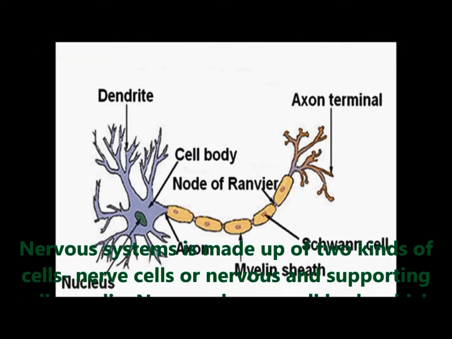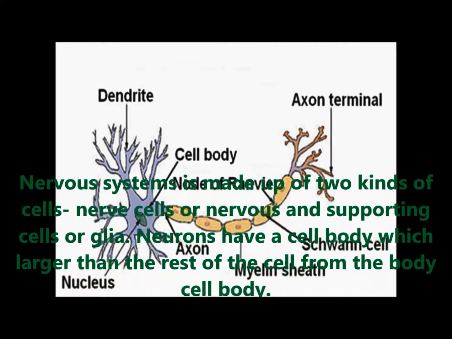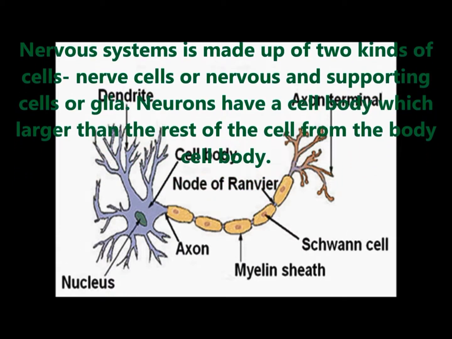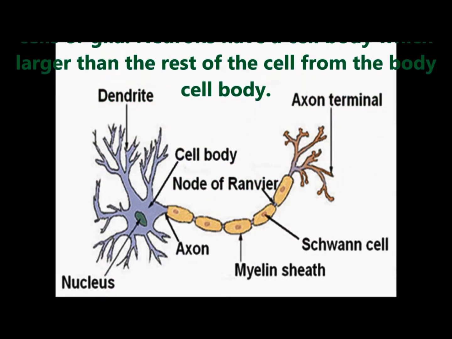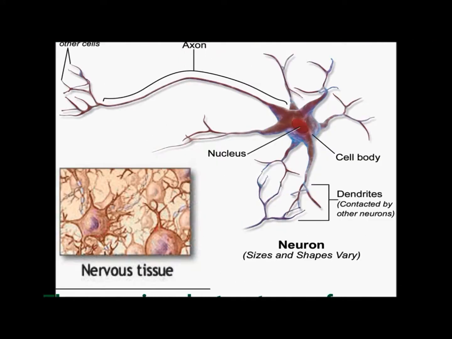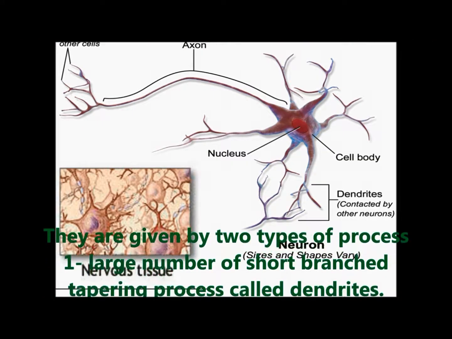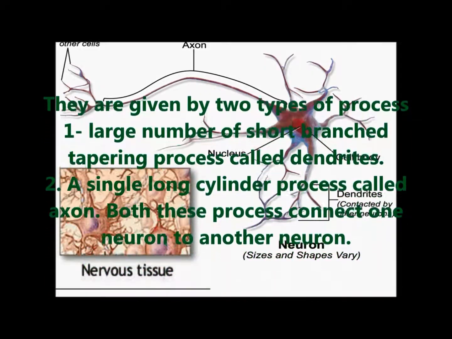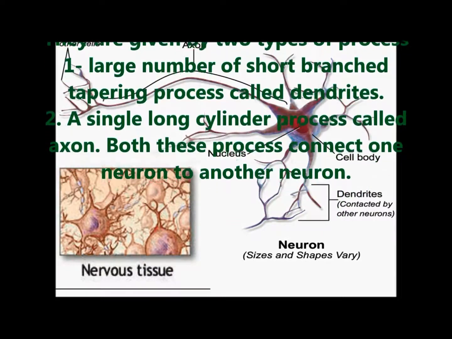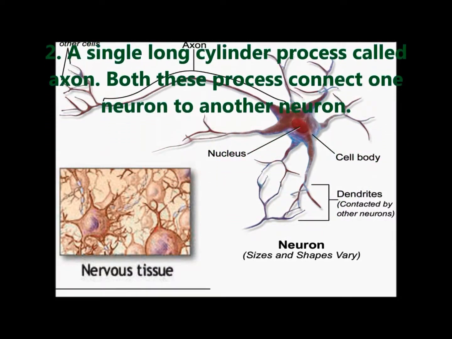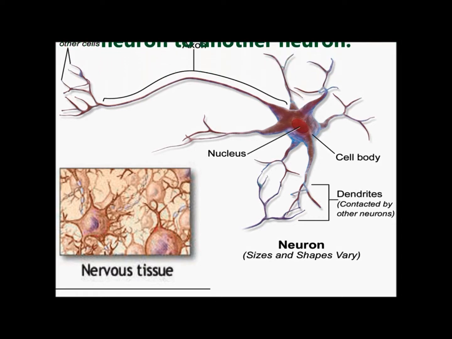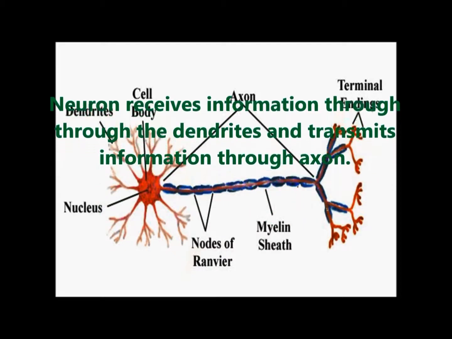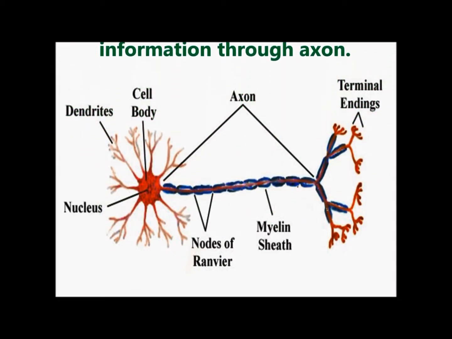The nervous system is made up of two kinds of cells. Nerve cells are neurons and their supporting cells are called glia. Nerve cells have a cell body which is larger than the rest of the cell. From the cell body, two types of processes are given out. The large number of short, branched, tapering processes are called dendrites. A single long cylindrical process is called the axon. Both these processes connect one neuron to another neuron. A neuron receives information through the dendrites and transmits information through the axon.